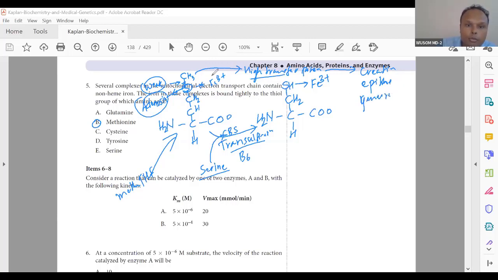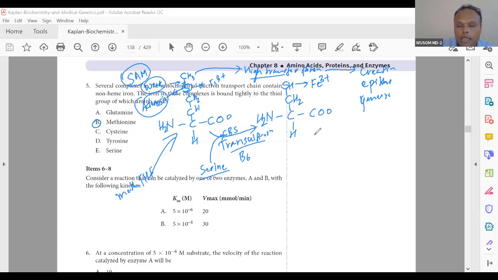Because this is present here, methionine is able to transfer the methyl group. So the extra non-protein function of methionine is methyl transfer after forming SAM.